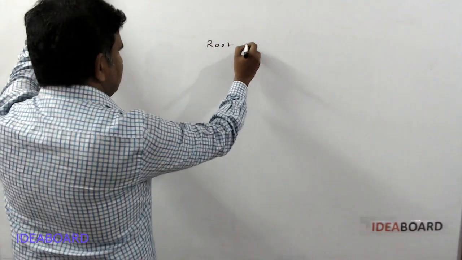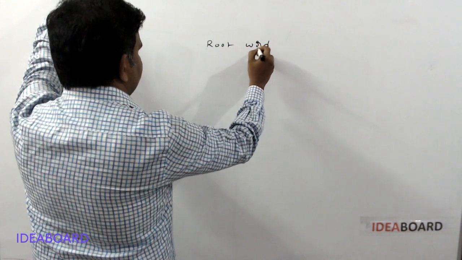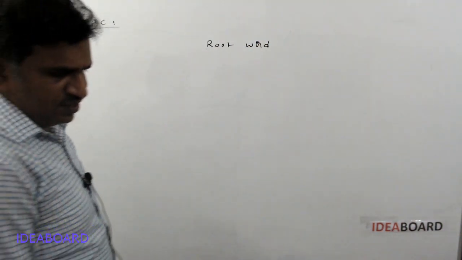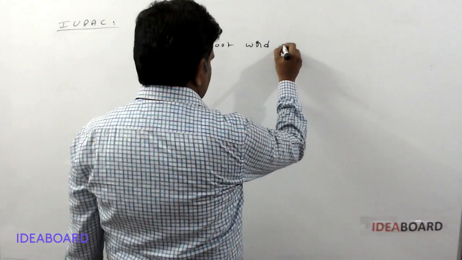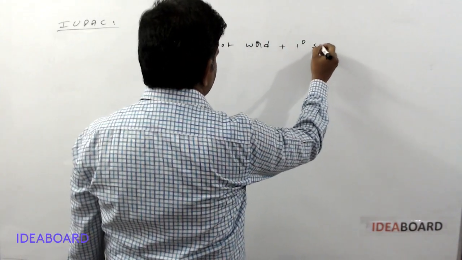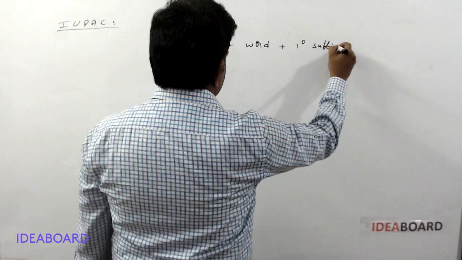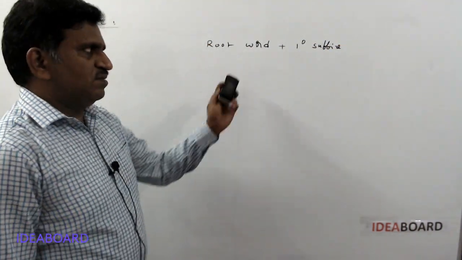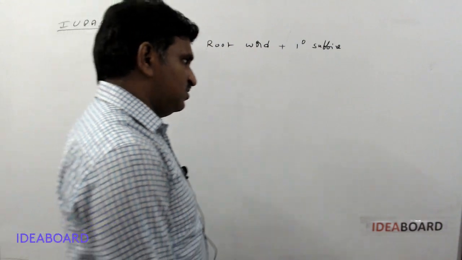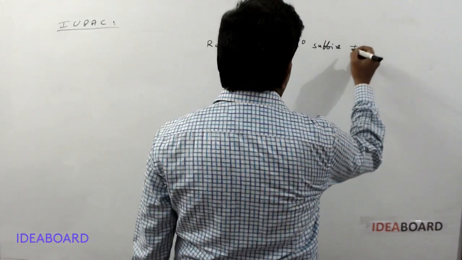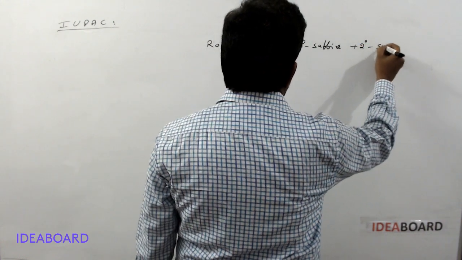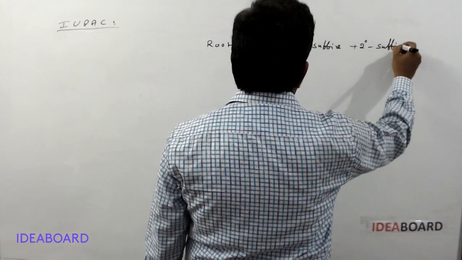The first one is the root word, and the second is the primary suffix. Along with these, we have other parts. The next one is the secondary suffix.